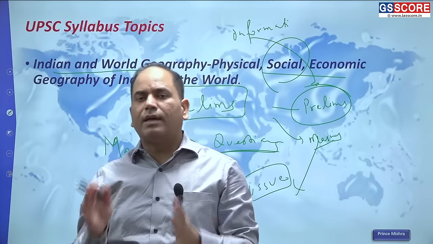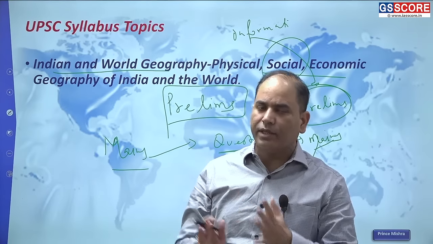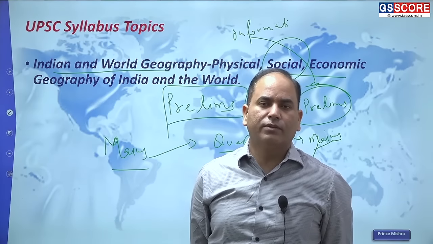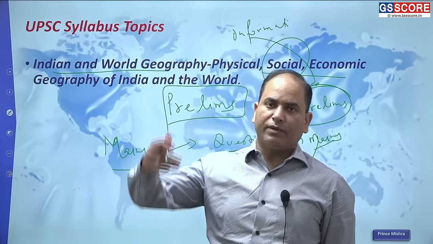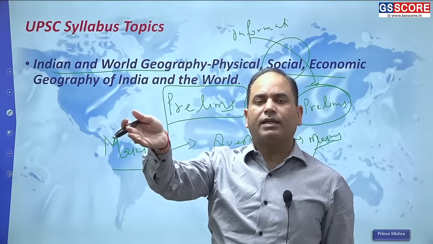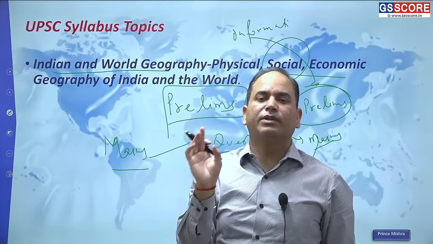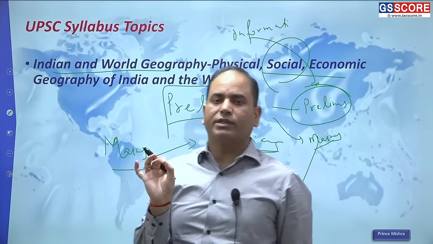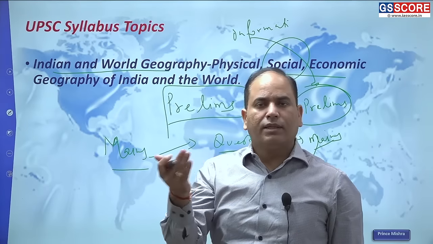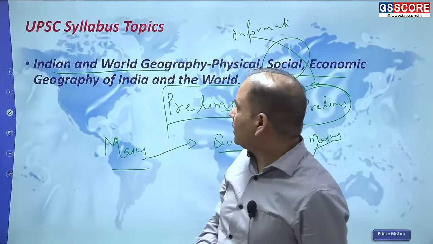So what are the main subtopics of human geography that you are supposed to study? First we'll take up human geography. Other than human geography, I have also included world mapping. We have already looked at mapping from the India perspective, but other than that, world mapping is also asked in the prelims examination. Regularly you will get questions, one question in some years, 2 to 3 questions in your prelims examination. So you need to tackle world mapping as well.